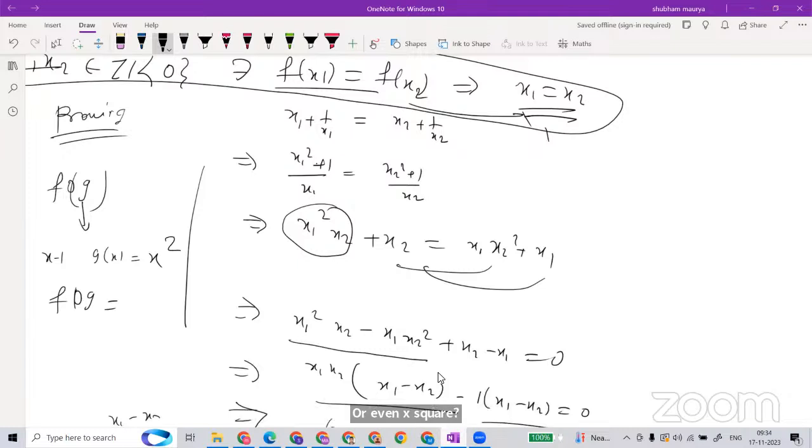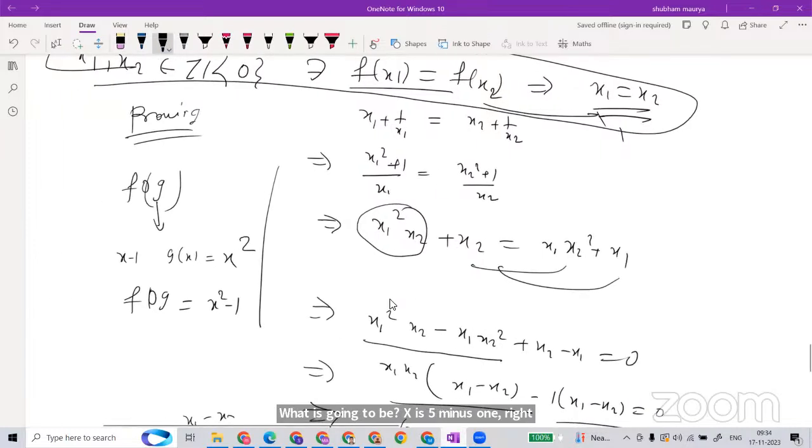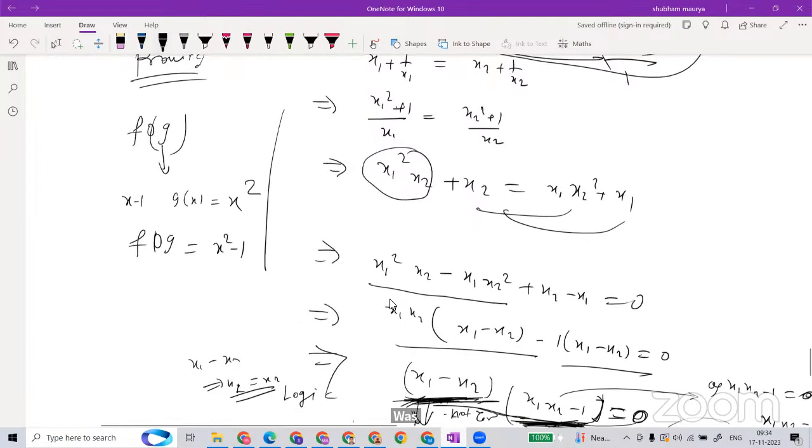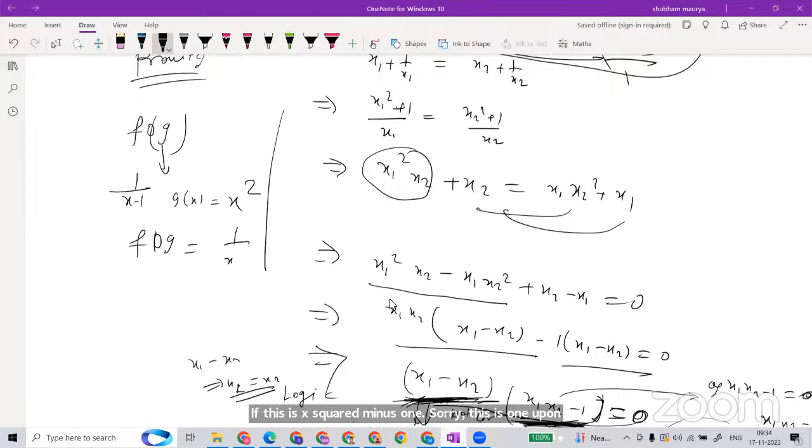What is going to be f composition g? 1 upon x square minus 1, correct?